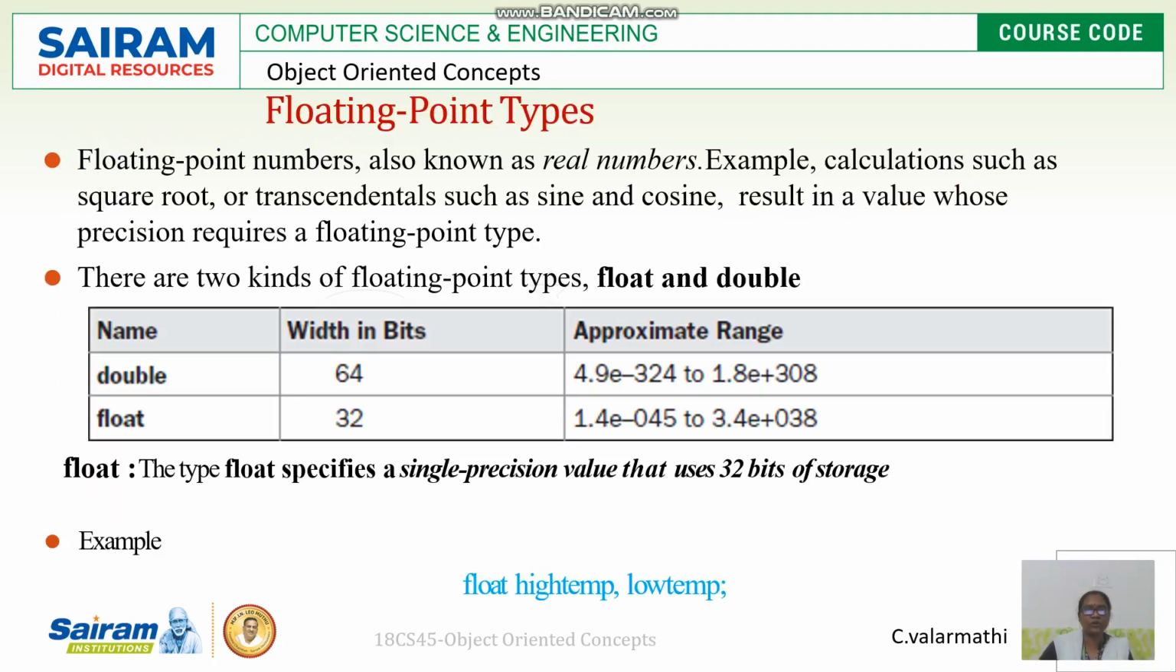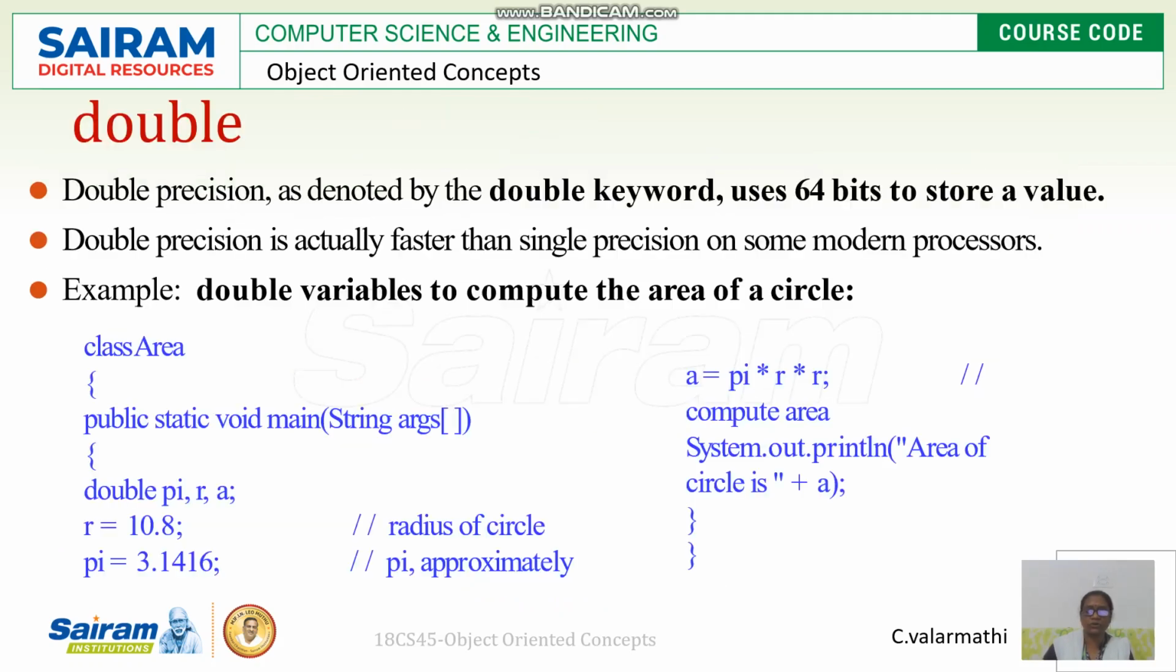The next is floating point. Floating point is another very important kind of number. It is also known as real numbers, and there are two types of floating point variables available. One is double and the other is float. We know the differences between double and float; we have already studied them in C programming. Float occupies 32 bits in width and double occupies 64 bits.